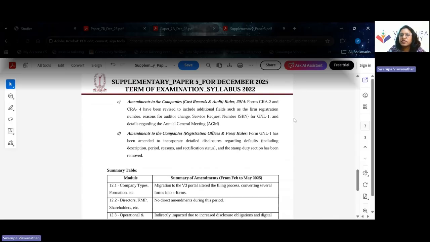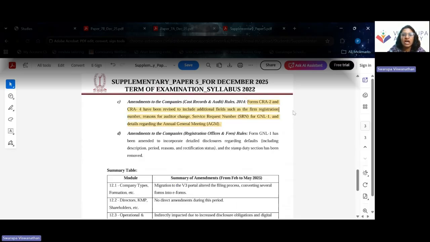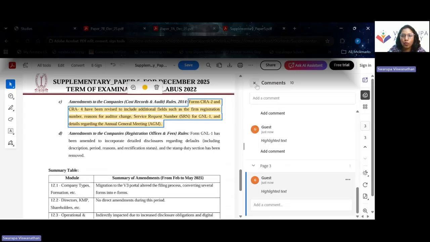Then we have amendments to cost records and audit, very important amendments applicable to all cost accountants. Forms CRA2 and CRA4 have been revised to include additional fields such as the firm registration number, the change of auditor, and the SRN number. So certain changes have been introduced to the CRA2 and CRA4 forms.